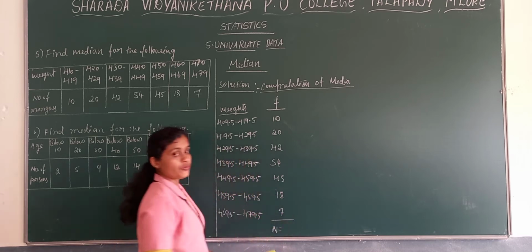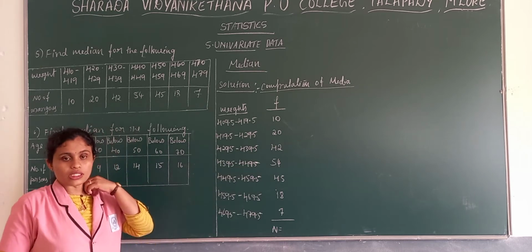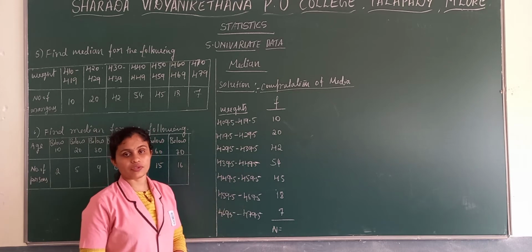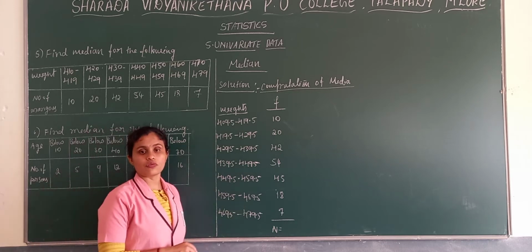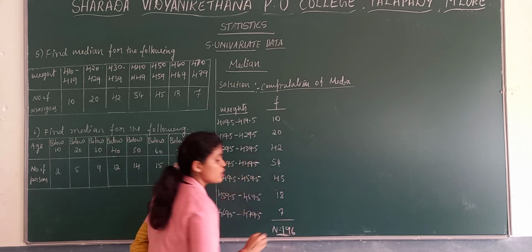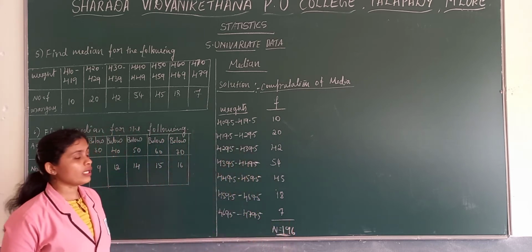Now what do we need to do? We need to find out the total number of frequencies. What is the total number of frequencies we have here? The total number of frequencies is 196.